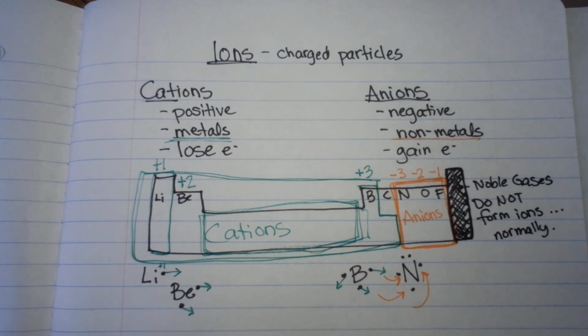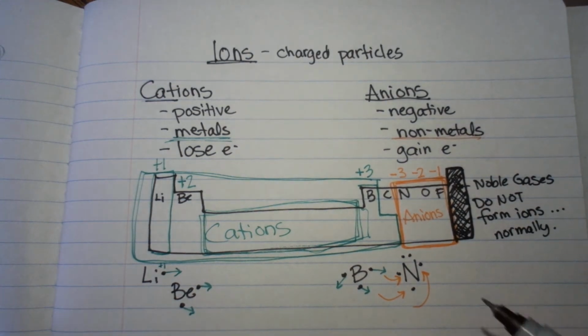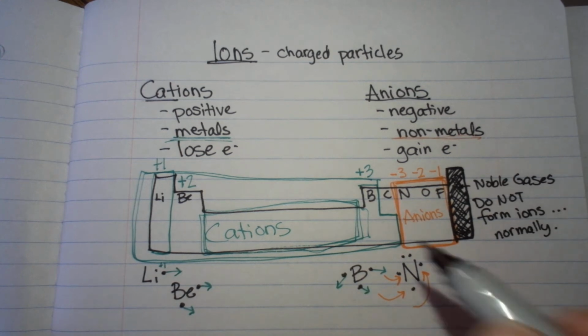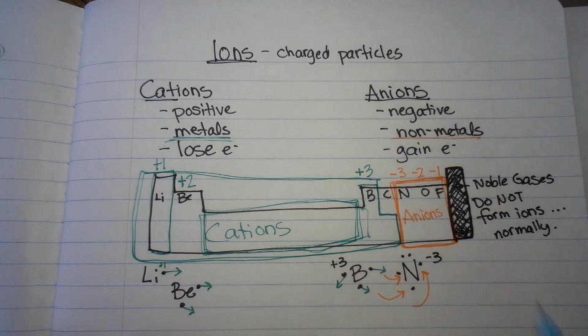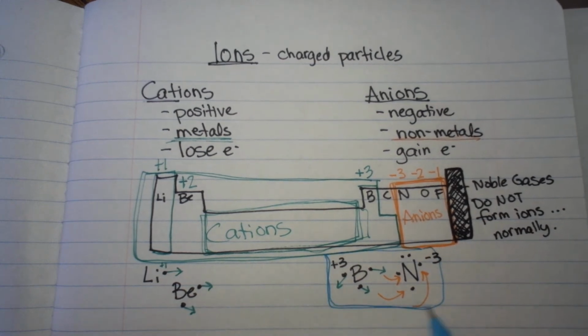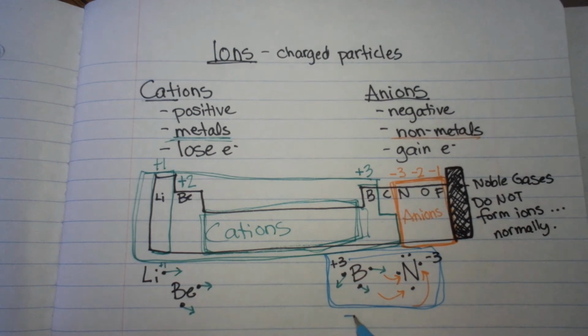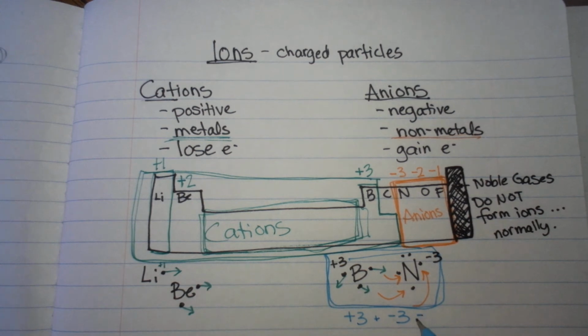Alright. Let's look at this bond right here. If we made a bond between boron and nitrogen, boron would take on a +3 charge, and nitrogen would take on a -3 charge. So when we think about this molecule as one thing, we would have +3 plus -3 as an ionic bond. The overall molecule would have a neutral charge. So that's more stable. That causes stability.